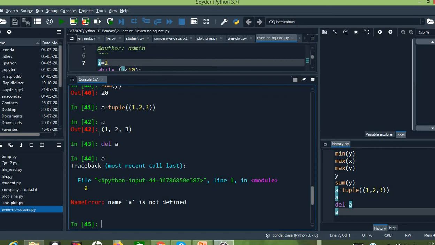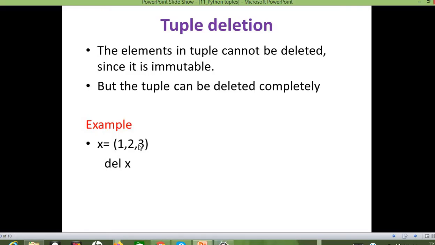So we can delete the complete tuple itself, but a single element from the tuple cannot be deleted, any new element cannot be added, and we cannot replace an already existing element in the tuple. So this is about the tuple concept.